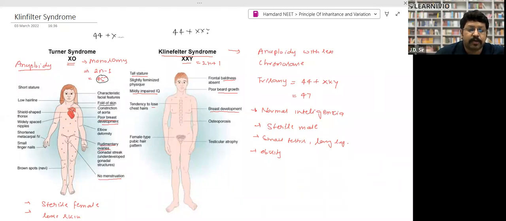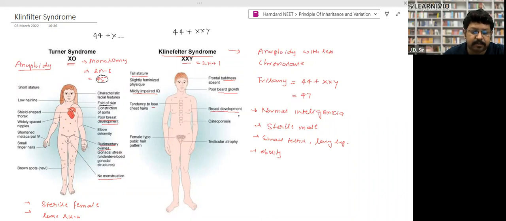X, XXY. So there will be more female characteristics, right? This is trisomy at the sex chromosome, 44 plus XXY, meaning a total of 47 chromosomes. The person will have normal intelligence, a sterile male, right? Small testes and long legs, and obesity, right?